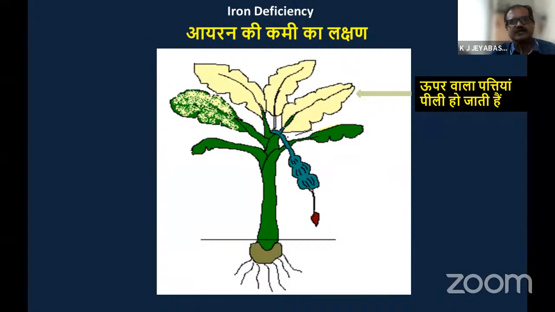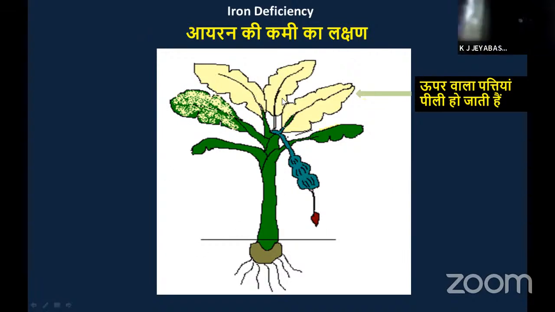In case of iron deficiency, how does it work? You see, in this iron deficiency, once again, the deficient plant will show a lack of chlorophyll, and once again the symptom occurs in the topmost leaf only. All the micronutrient symptoms start from the topmost leaf. As I already mentioned, if the topmost leaf is getting affected, it means yield reduction will definitely be 30 to 35%.